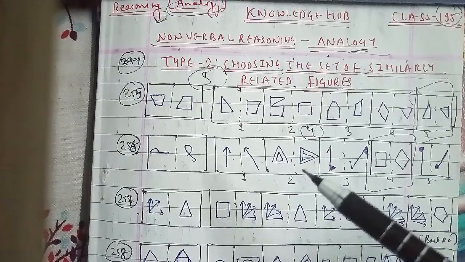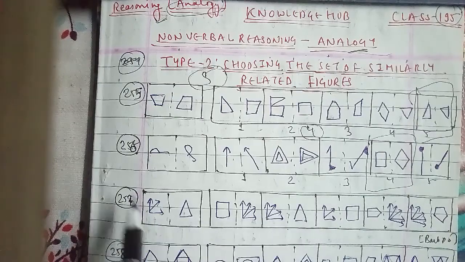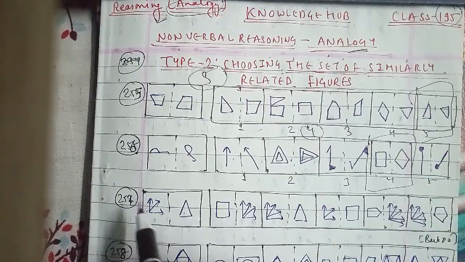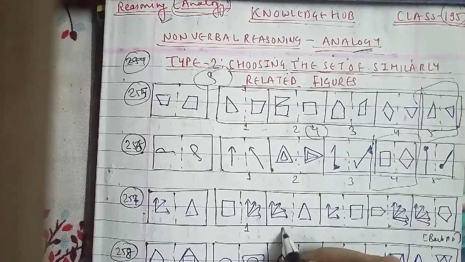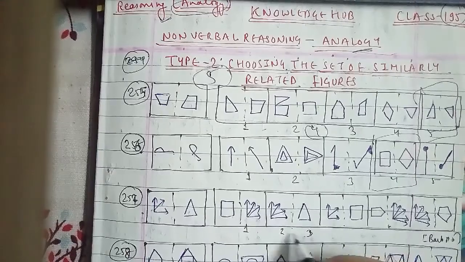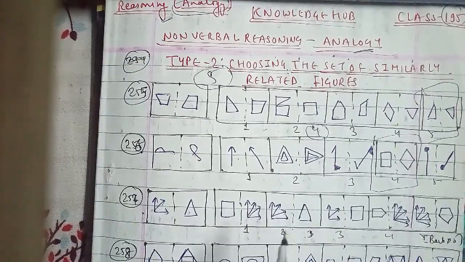So in the same case we will be going ahead with the third question of the session, and here a figure has been shown. This has been named as 1, 2, 3, 4 and 5 respectively, where the right hand side figure has the same number of sides as the number of arrows in the left hand side figure.